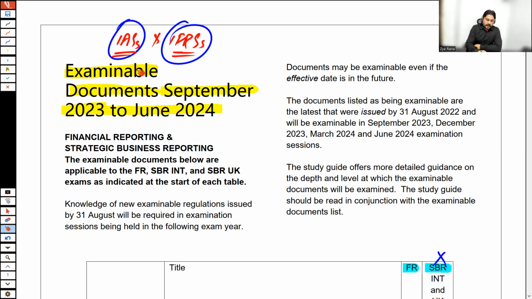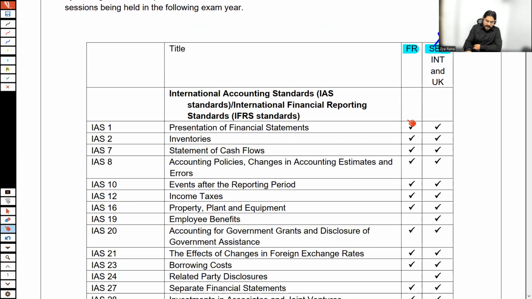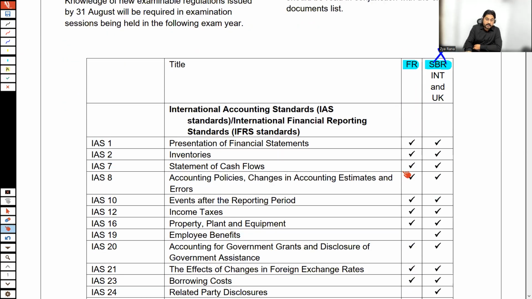And by the way, any accounting standard which is now introduced uses the term International Financial Reporting Standard. In the past, these standards were issued under the name International Accounting Standard, but now the term has changed to International Financial Reporting Standard. Both of these are part of the syllabus, and here we have a list of all of the ISs and IFRSs which we are going to cover at FR level.